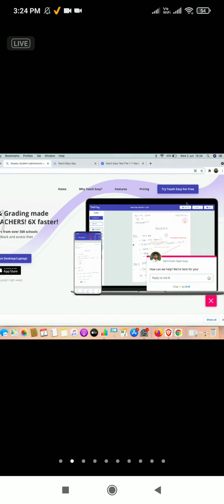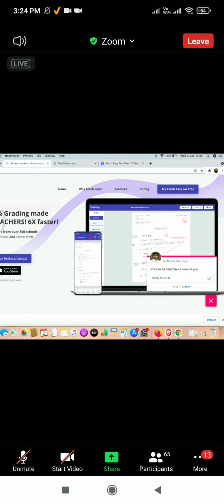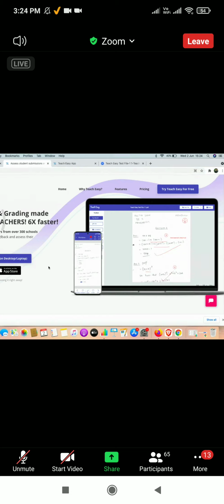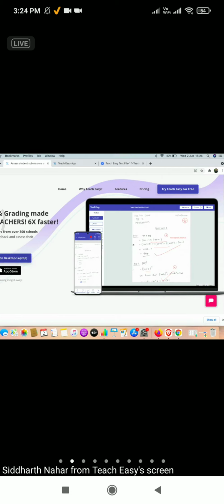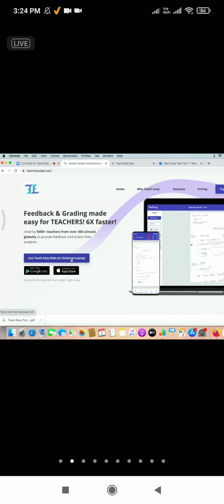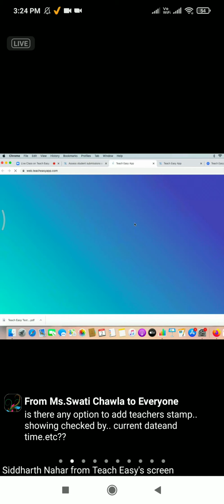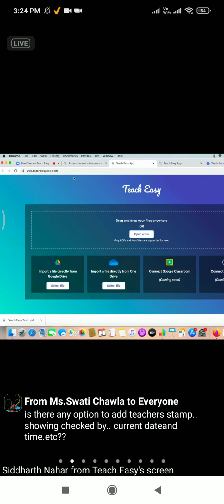Once you open that, this supports both desktop versions, your PCs and laptops, and mobile phones. If you're using an Android phone, you can simply download the app from the Play Store. We are right now doing a demo for the desktop version, so we'll click on this button, Use TeachEasy Web on desktop or laptop. When you click here, a new window will open where you will see the way to get started with TeachEasy.